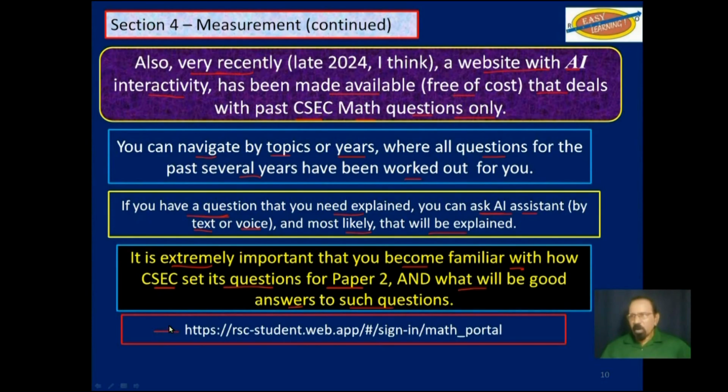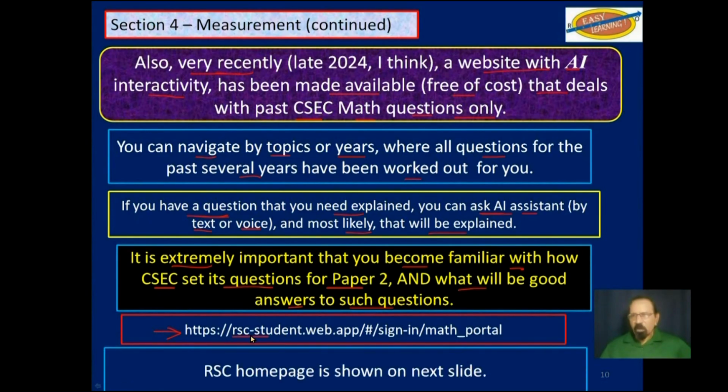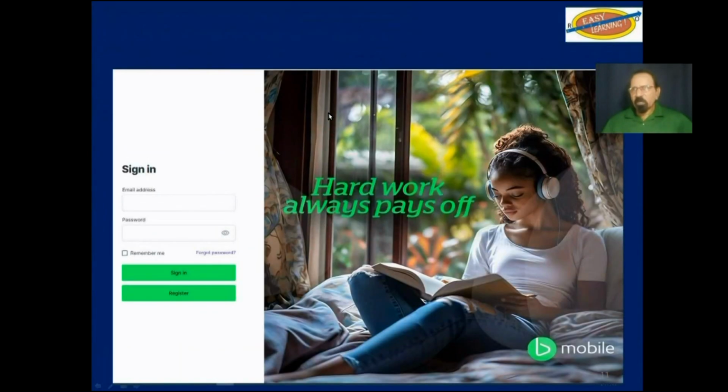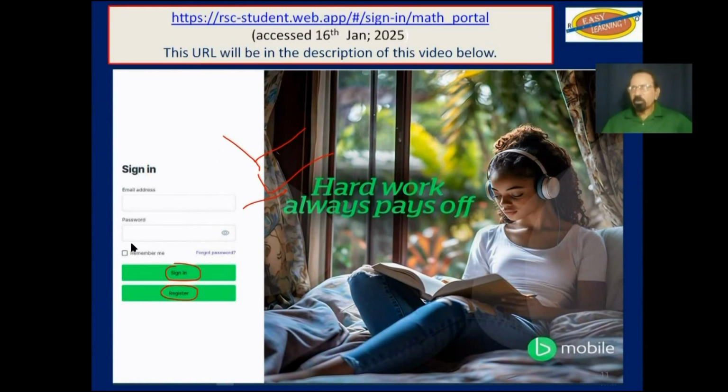This is the URL of that website, and I will show you the home page for that website in the next slide, which is this page that you see here. Note you would have to register first, and then subsequently you would sign in. Here is the URL again up here. I will include this URL in the description below so that you can just click on it and be redirected